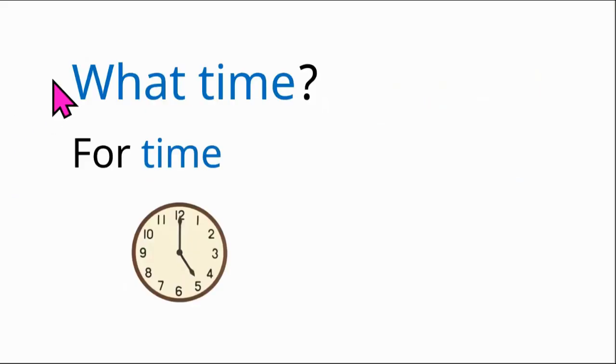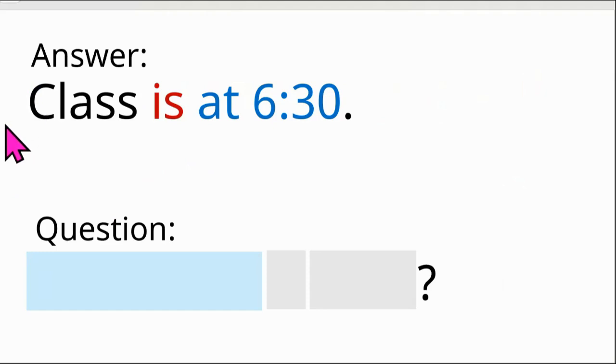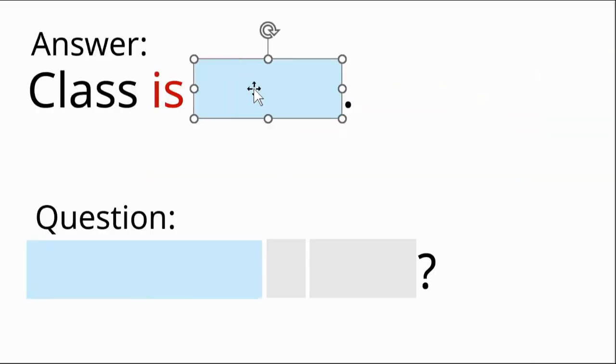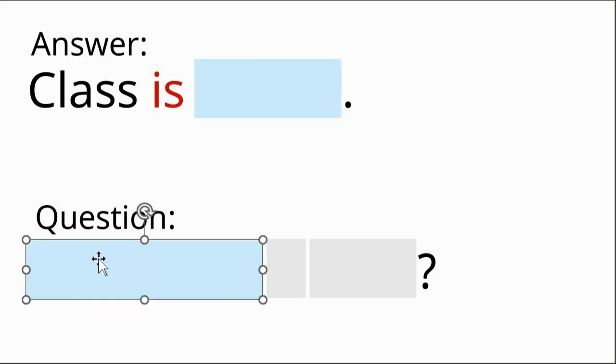We can also use what time to get information about time. So the answer is class is at 6:30. Now we want to ask about time. We need to get information about the time. So we put the question words first.